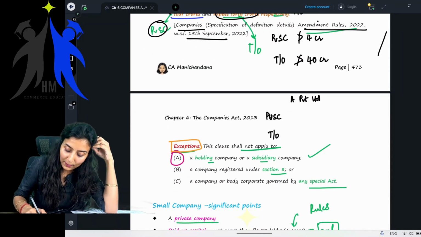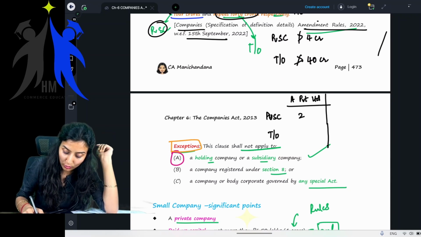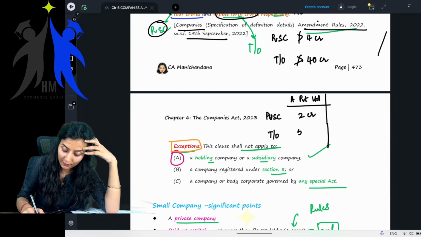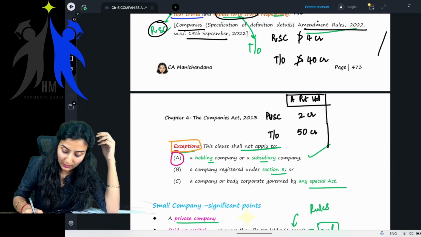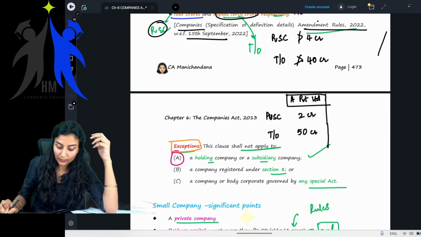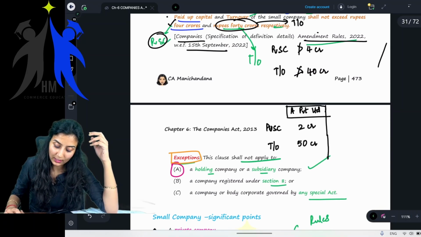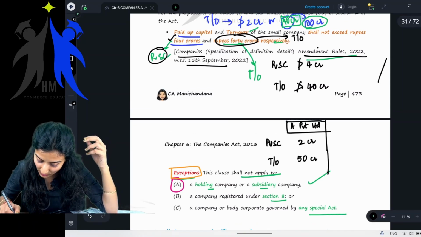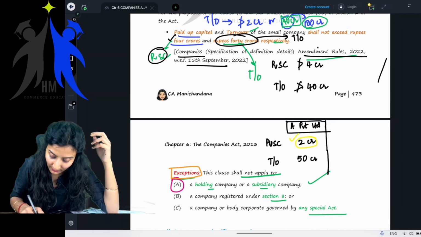Now, A private limited has a paid up share capital of say 2 crore and turnover of say 50 crore. Now tell me whether this A private limited is a small company or not. See children, paid up share capital is 2 crore, well within the limit.